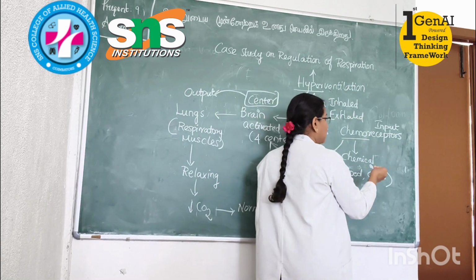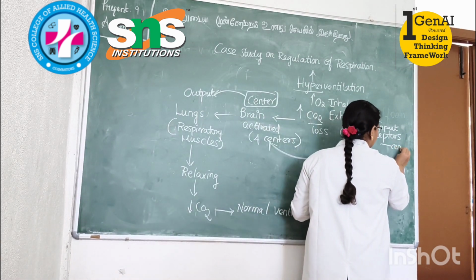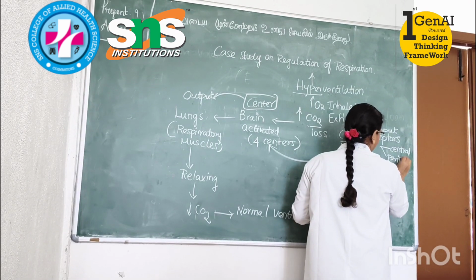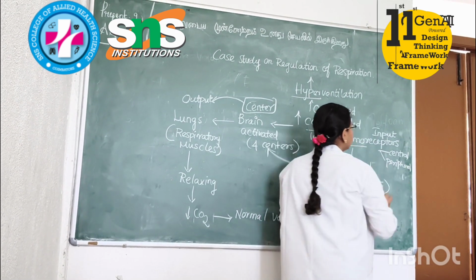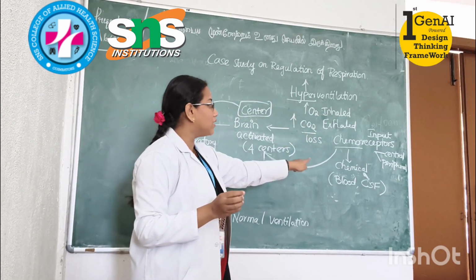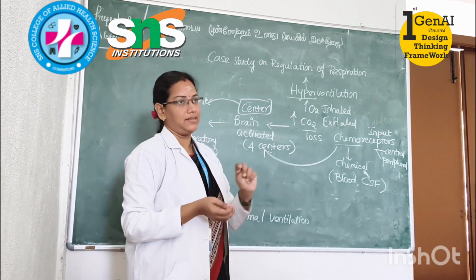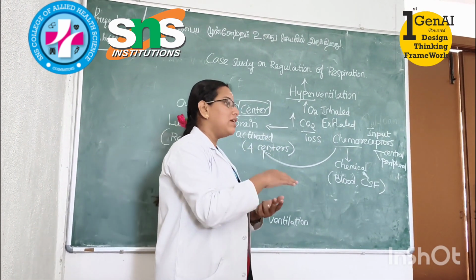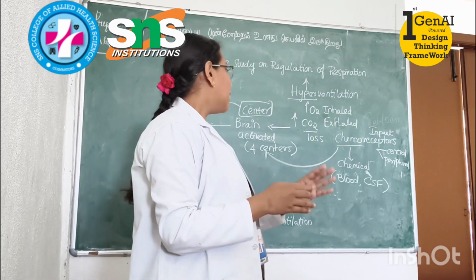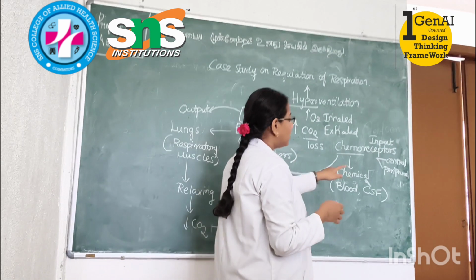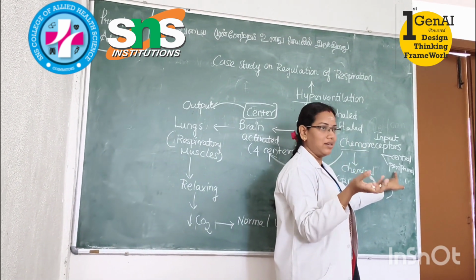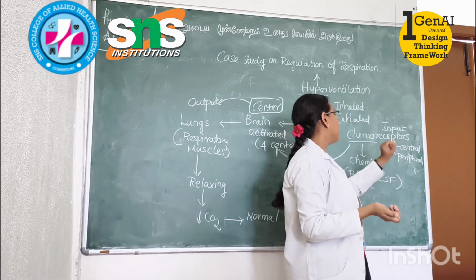Chemoreceptors are of two types: one is central and the other is peripheral. The central chemoreceptors are directly present in the brain, and the peripheral chemoreceptors are present near the heart. Where we have seen the chemoreceptors and baroreceptors of the heart, that area already has the peripheral chemoreceptors. That is the aortic and carotid region.